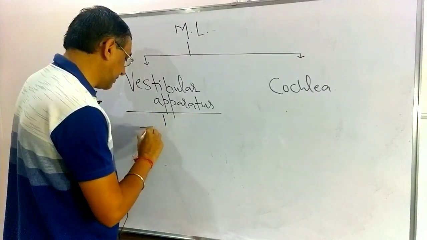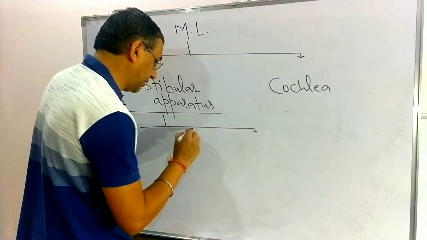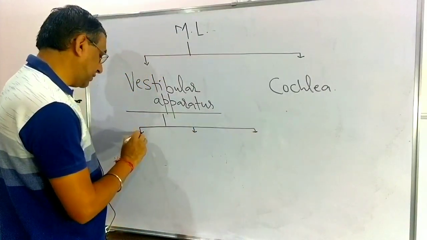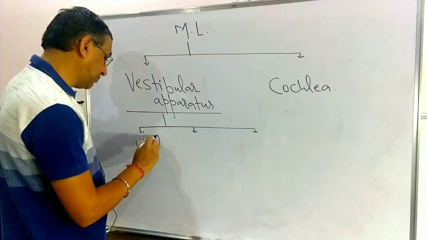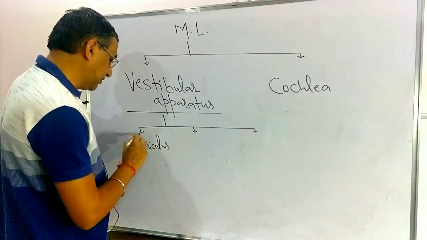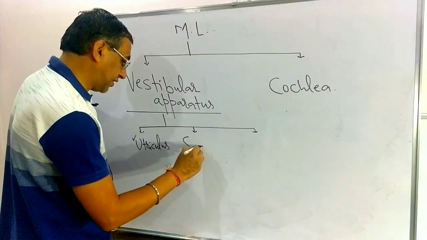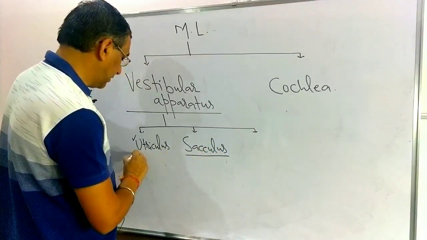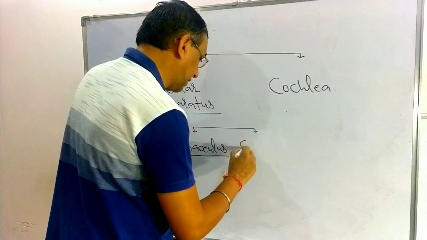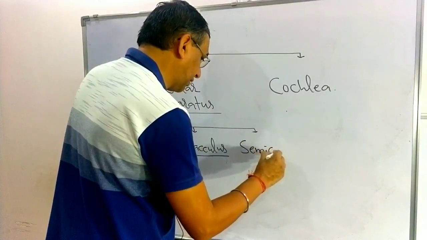The vestibular apparatus consists of three parts. The first part is the utriculus. The second part is known as the saculus. And the third part is known as the semicircular canals.